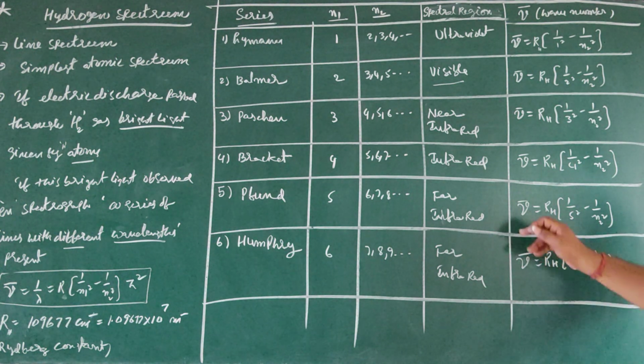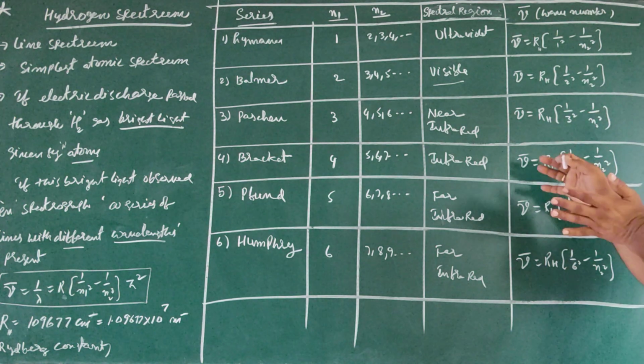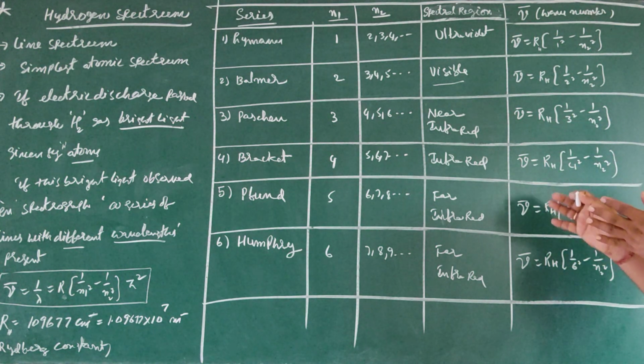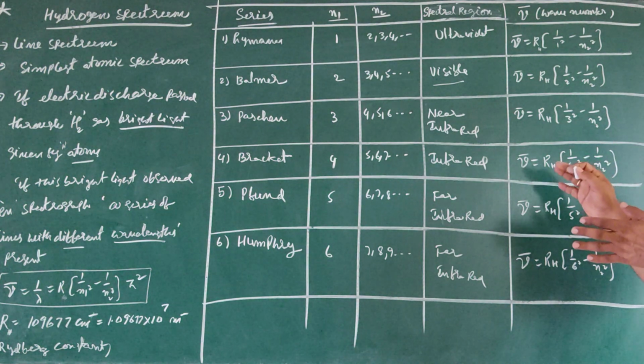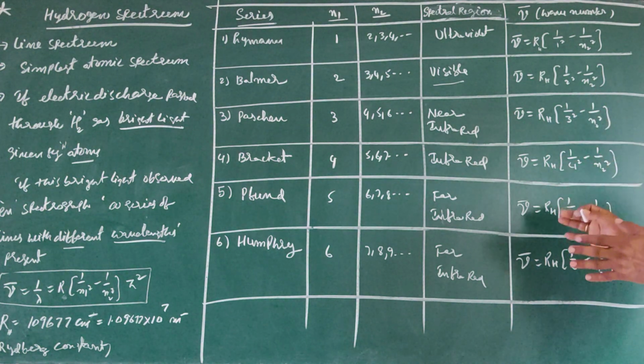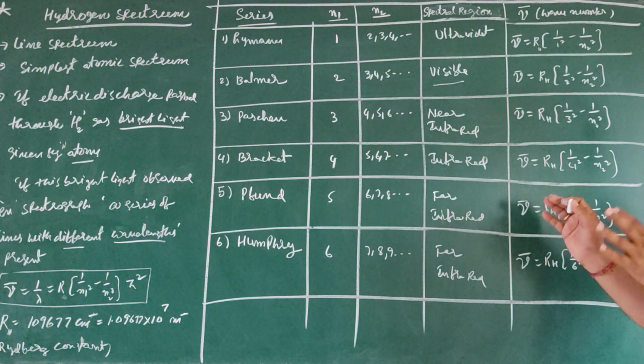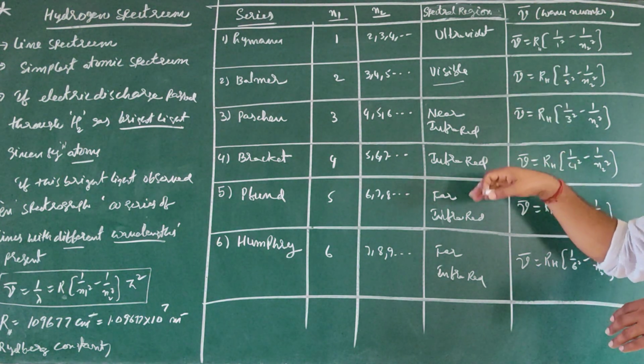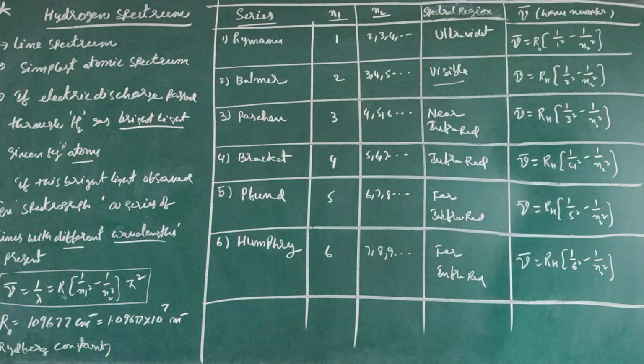So all the different series of lines present in the hydrogen spectrum are like this. You follow this table. Based on this table, many times objective questions are given. For the board exam also this is important. If you observe this table, everything will be covered.